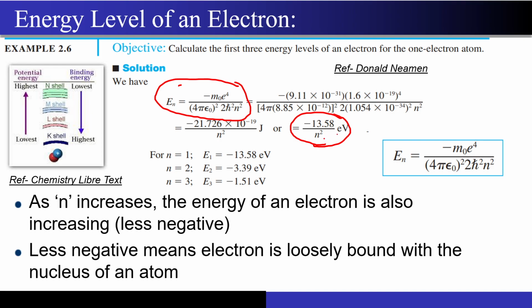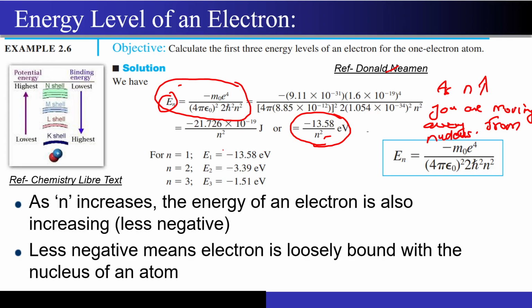Now it is telling you the energy level of an electron, and n is basically how we calculate the first few energy levels. For n equal to 1, you will get one energy level. For n equal to 2, you will get another energy level. And as n increases, you are moving away from the nucleus.